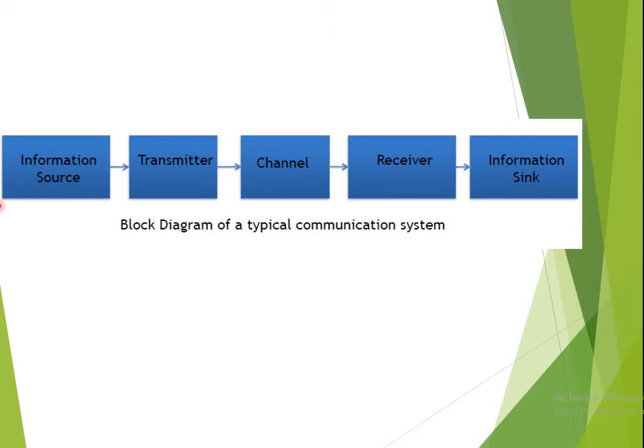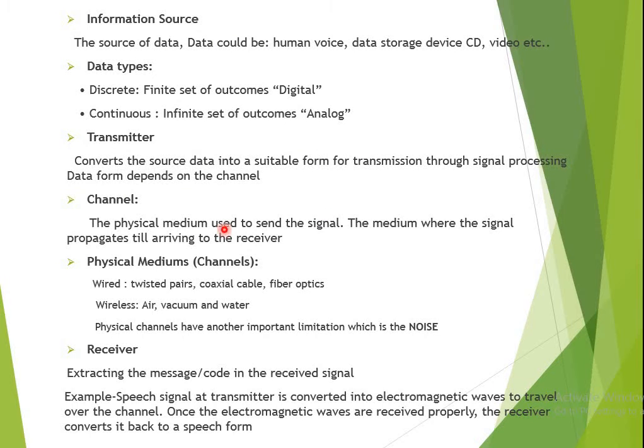If we take an example, if my information source is a mic, the information is generated from the mic and given to the transmitter. The transmitter will convert the information into a format which is suitable for transferring the signal. It does modulation and all those things, and then it is given to the channel. Over the channel the signal is transferred, and at the receiver we do the demodulation function. After that, as the signal is generated from a mic, at the receiver end we have a speaker from where we receive the signal. This is the explanation of the same.